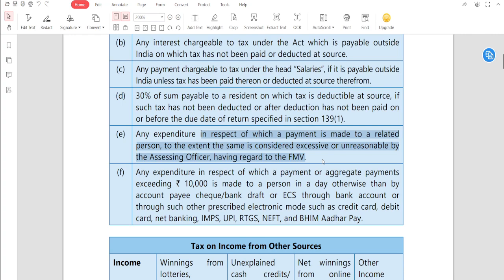That is clear now. Then such expenditure will be disallowed. This is very clear.